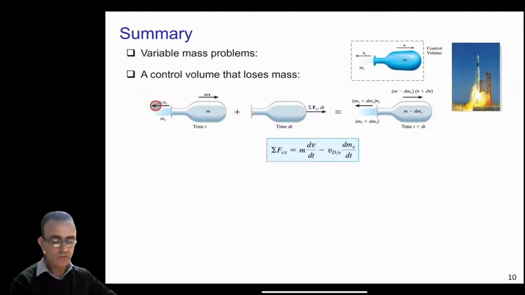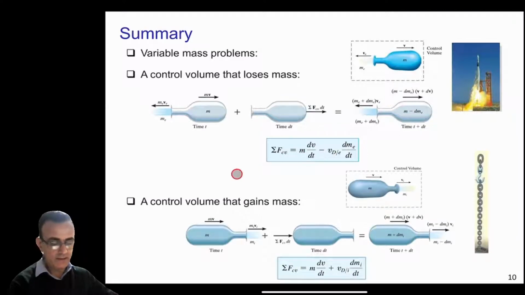If you write the equation of motion and simplify it, you end up with this equation: the summation of all the forces on the control volume equals mass times acceleration of the device minus the relative velocity of the device with respect to the ejected gases, times dm_e/dt, which is the rate at which the gases are ejecting from the device.